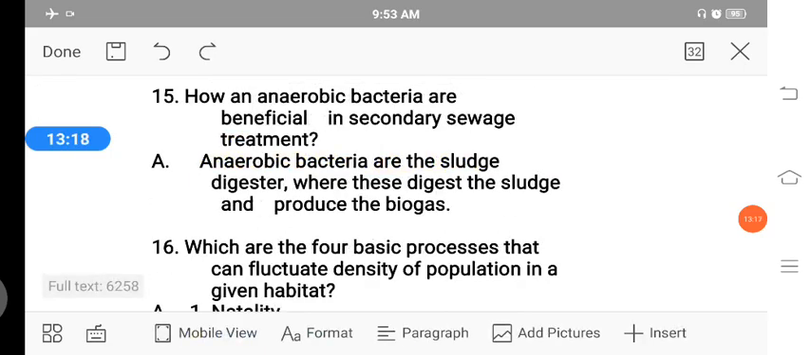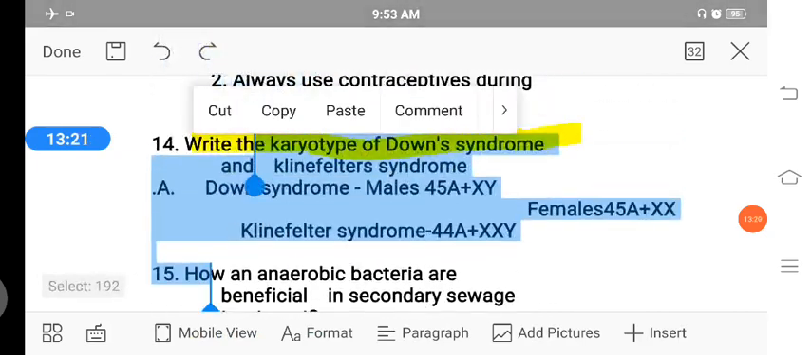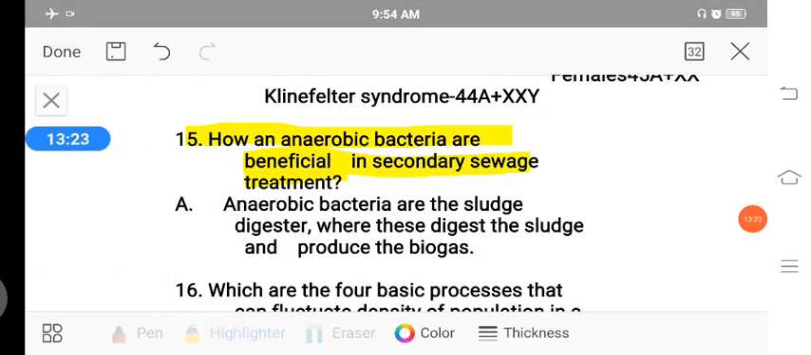Then the next question is, how are anaerobic bacteria beneficial in secondary sewage treatment? Anaerobic bacteria act as sludge digesters, where they digest the sludge and produce biogas. So the first benefit is that they produce biogas, and the second is that they digest the sludge in the biogas plant.